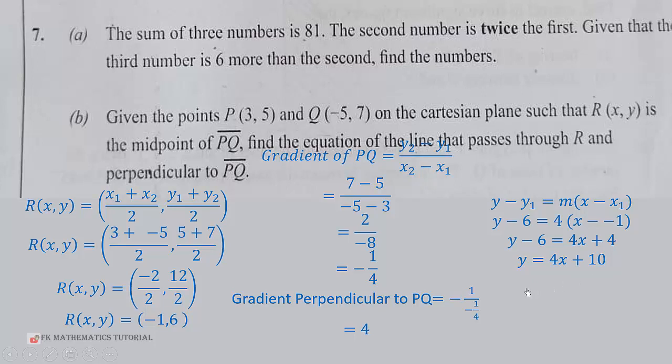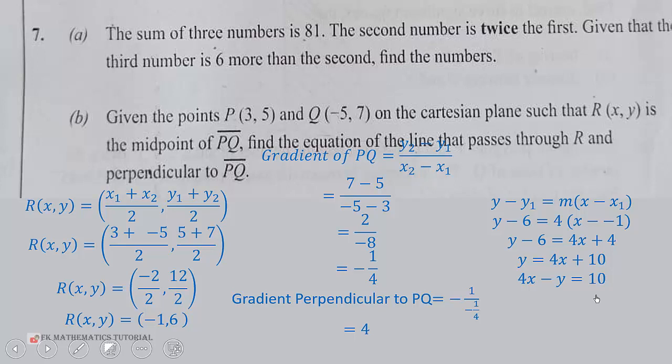Now if that is the case, that is the equation of the line. And this is in the slope intercept form. You can write it in the standard form by sending a y here. That will give you 4x minus y equal negative 10. This must be negative 10 here. Yeah, 4x minus y equal negative 10.